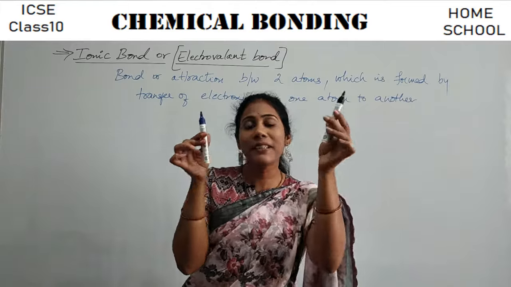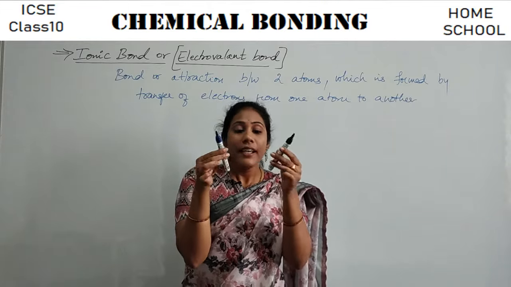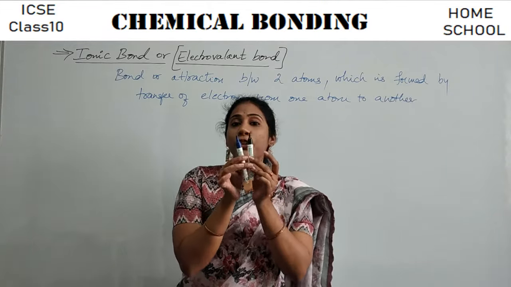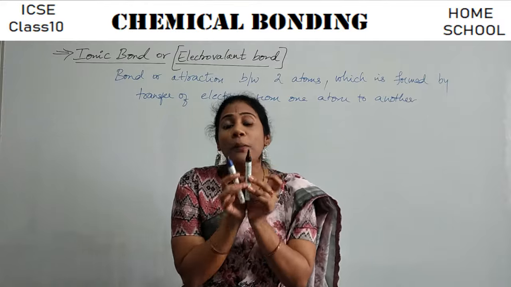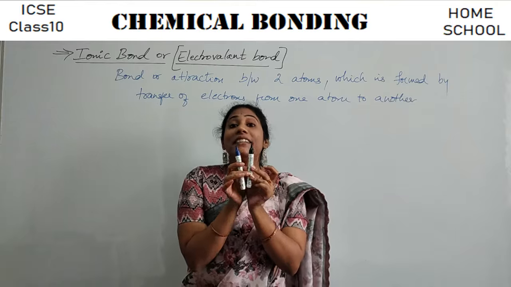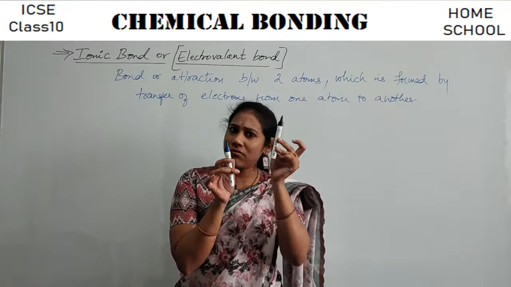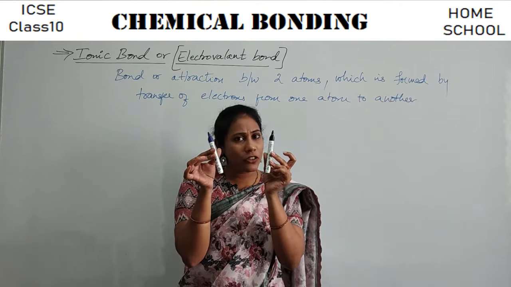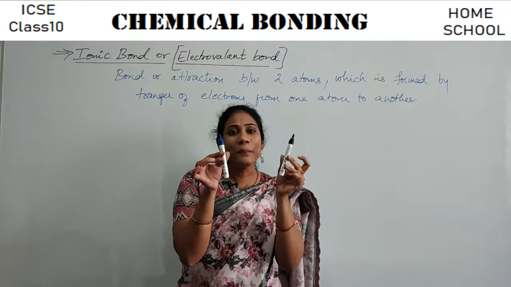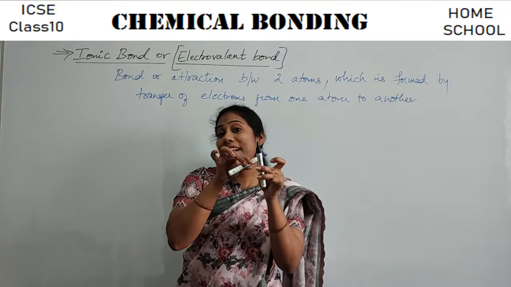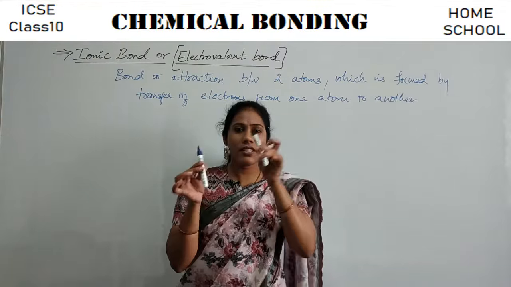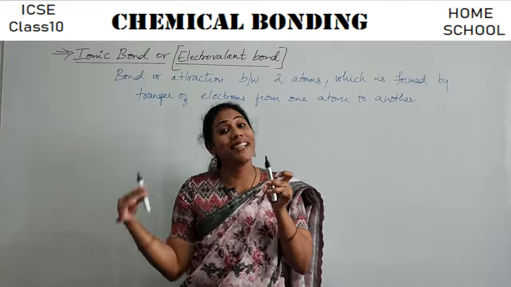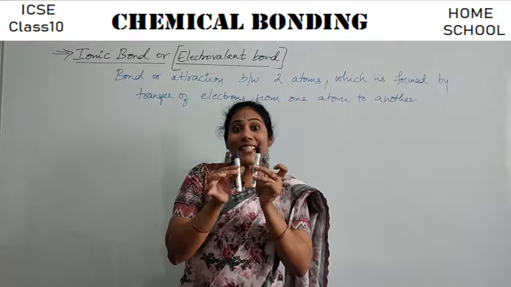Imagine this is one atom and this is another atom. Okay, so this is attraction between the two atoms. How is this attraction formed, guys? By transfer of electrons. This guy has some electrons. Even this atom will be having some electrons. So one atom gives electrons, another atom takes that electron. One is giving electron, another one is taking that electron. Okay, so this is how.